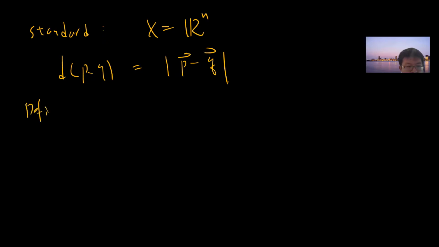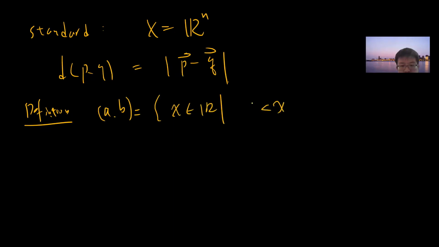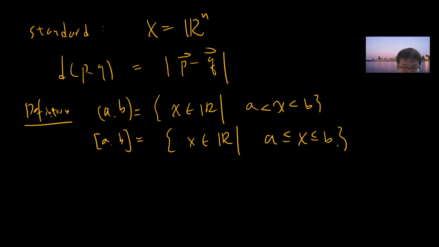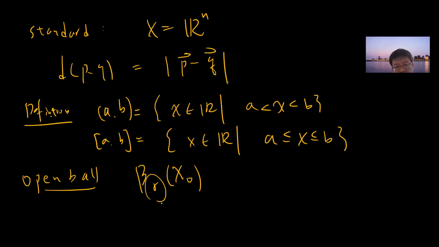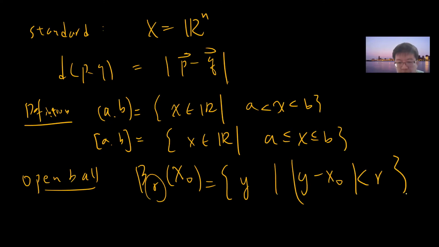So definition. Starting now, we can start on simple topology in a metric space. The open interval (a,b) means all the real numbers x such that a < x < b. And also the closed interval [a,b], x belongs to the real numbers such that a ≤ x ≤ b. Let's talk about the so-called open ball. In R^n, I write B_r(x0), which means the open ball with radius r around x0. This means all the y such that |y - x0| < r.